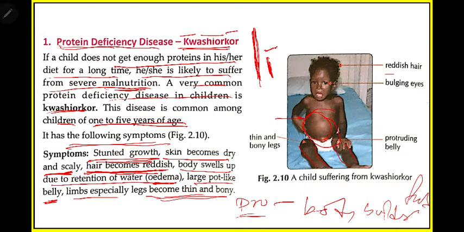What are these? Reddish eyes, reddish hair, then this pot-like belly. There are other symptoms like the body swelling up with more water, then stunted growth, then scaly skin and dry skin. So these are some symptoms of kwashiorkor. This is caused when there is less protein in the body.